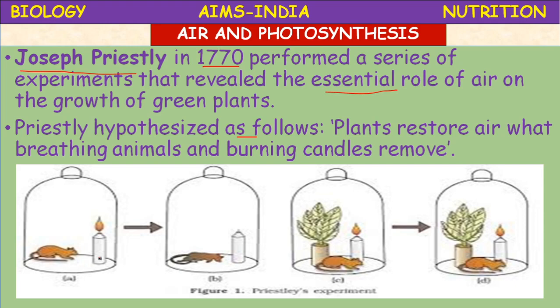The name oxygen was coined by Lavoisier after him. He mentioned that some gas is supporting the burning of the candle and the life of that rat, but he didn't mention oxygen. Oxygen was discovered by Lavoisier in 1774, and the name was given in 1775.